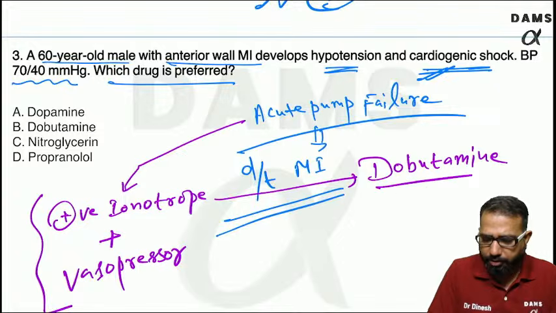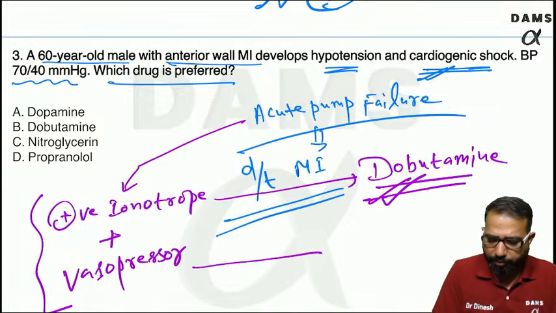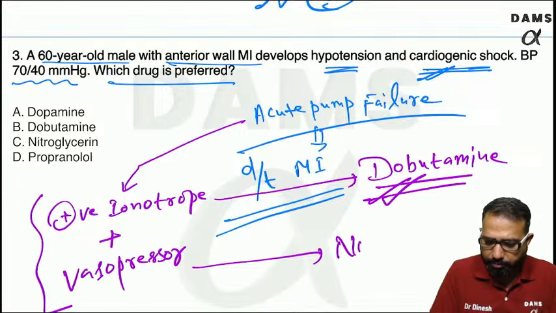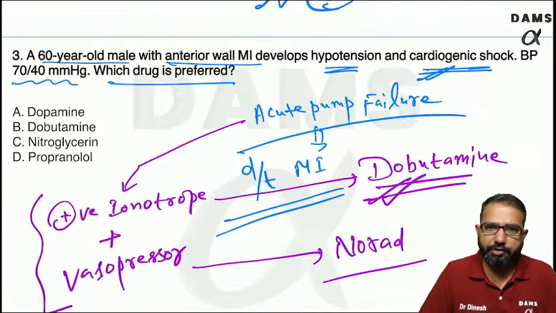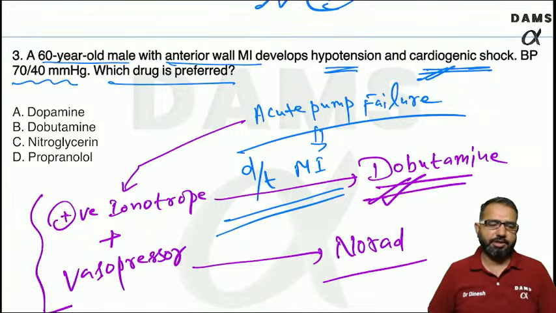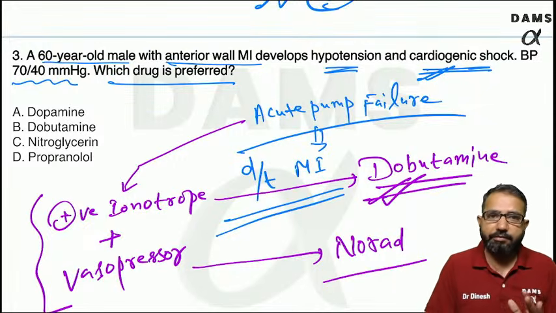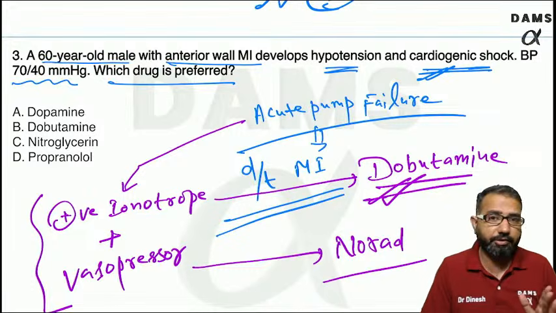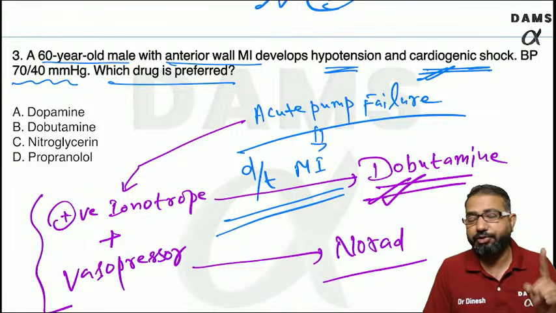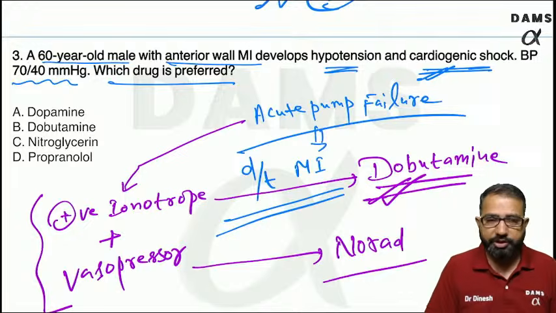That is the best inotrope for these patients. And the important drug we use is the NORCET. So these drugs we give in these patients. Never give adrenaline, never give dopamine as a choice in these patients because they have the risk of arrhythmias.